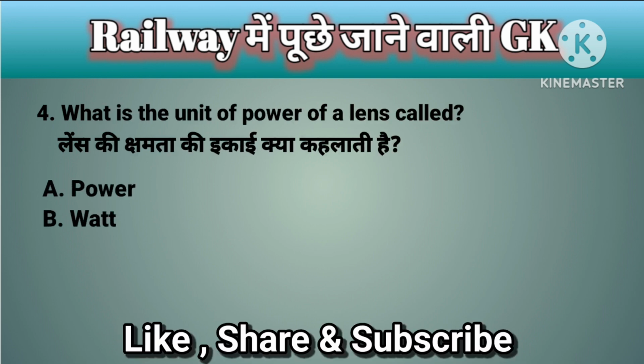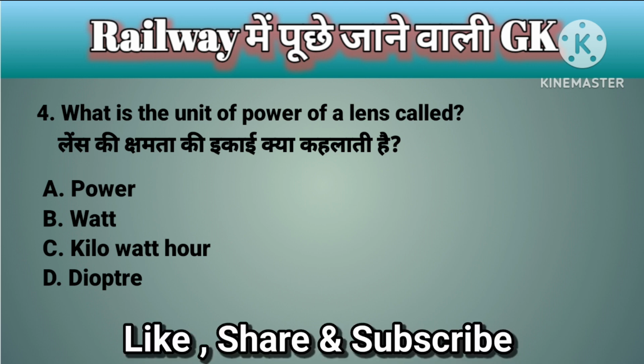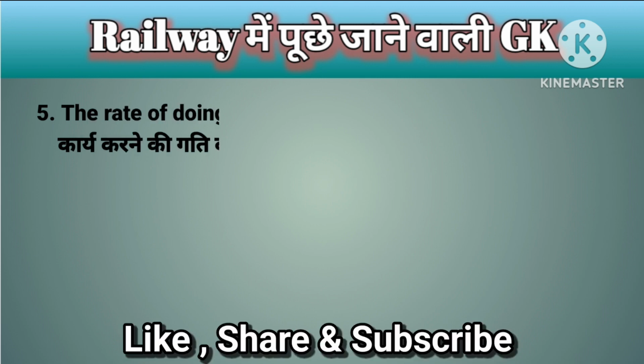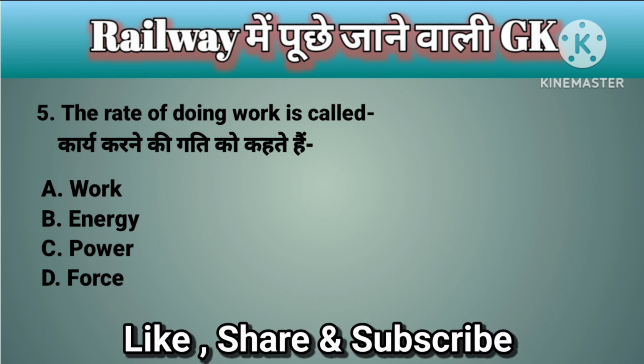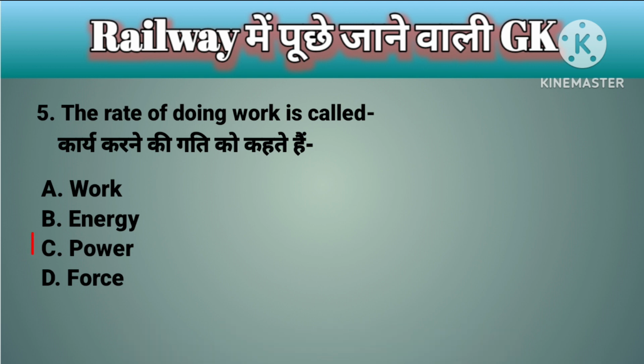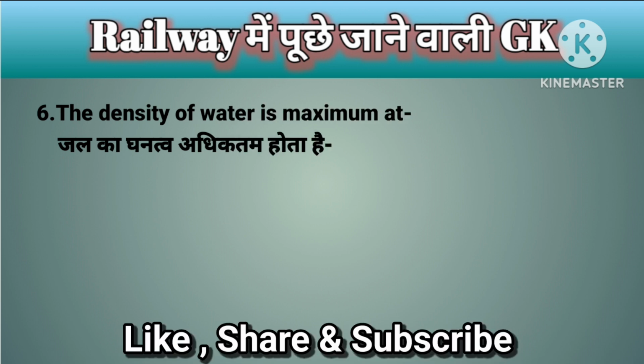A. Power, B. Watt, C. Kilowatt hour, D. Diopter. The correct answer is option D. Diopter. Question number 5. The rate of doing work is called A. Work, B. Energy, C. Power, D. Force. The correct answer is option C. Power. Question number 6. The density of water is maximum at